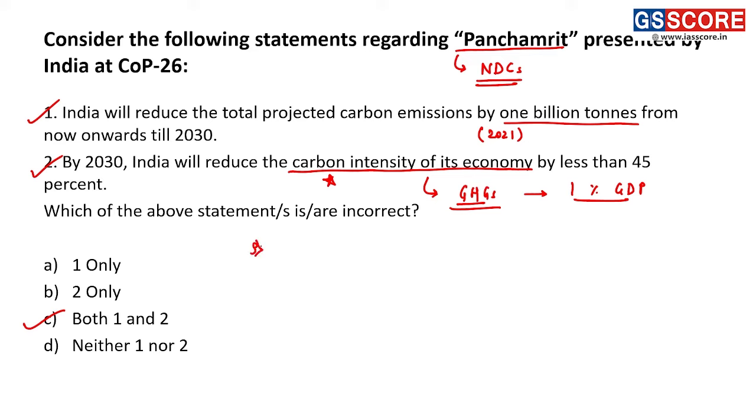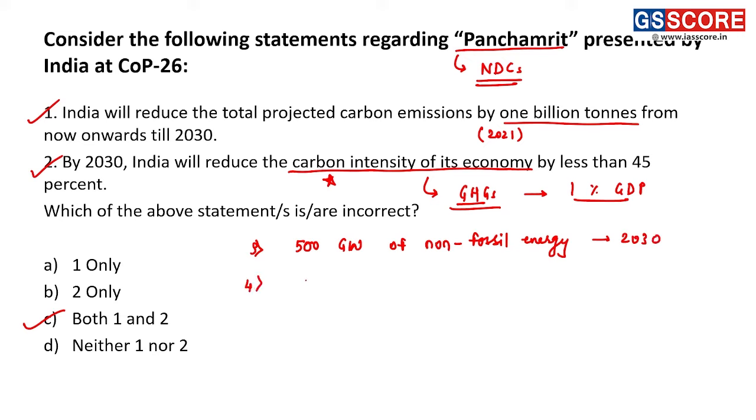Third Panchamrit: India will achieve 500 gigawatts of non-fossil energy by 2030. That is the third Panchamrit.